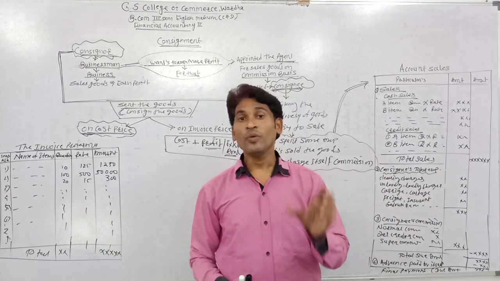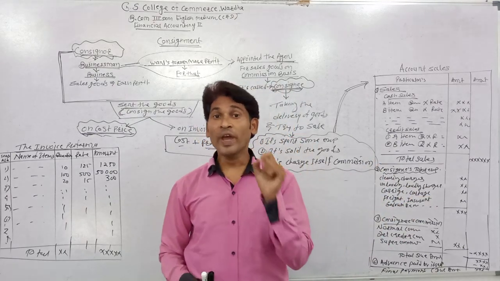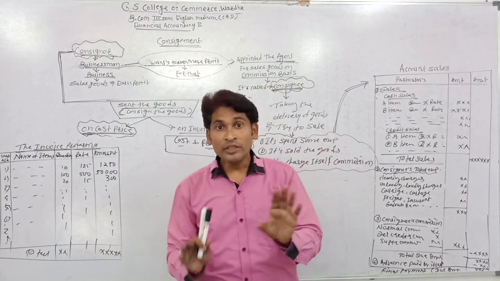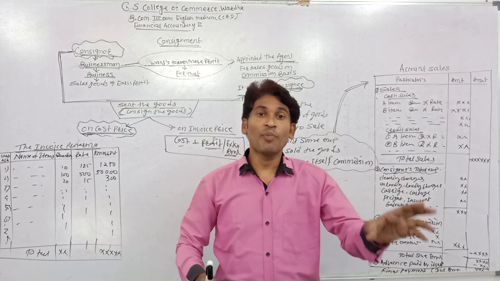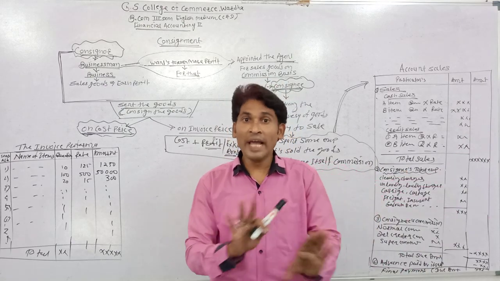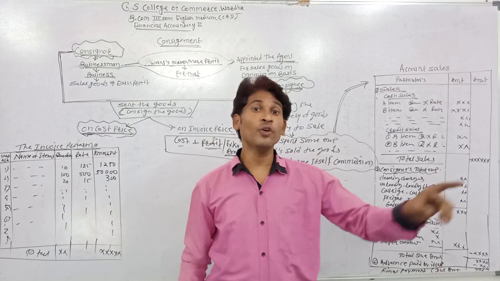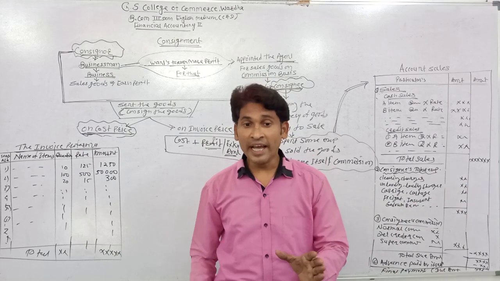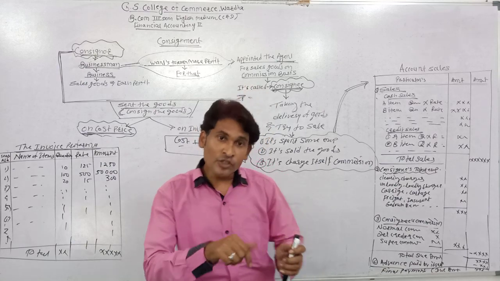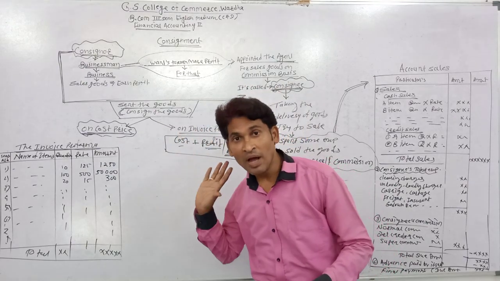But sometimes the consignor doesn't like to show the original profit to the consignee. At that time they increase some amount and show it in the invoice pro forma.